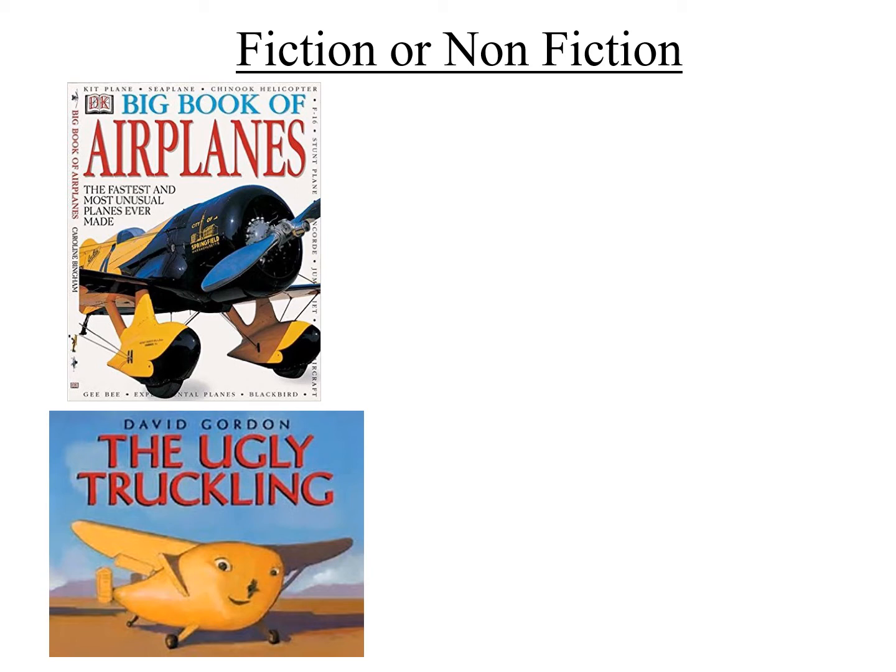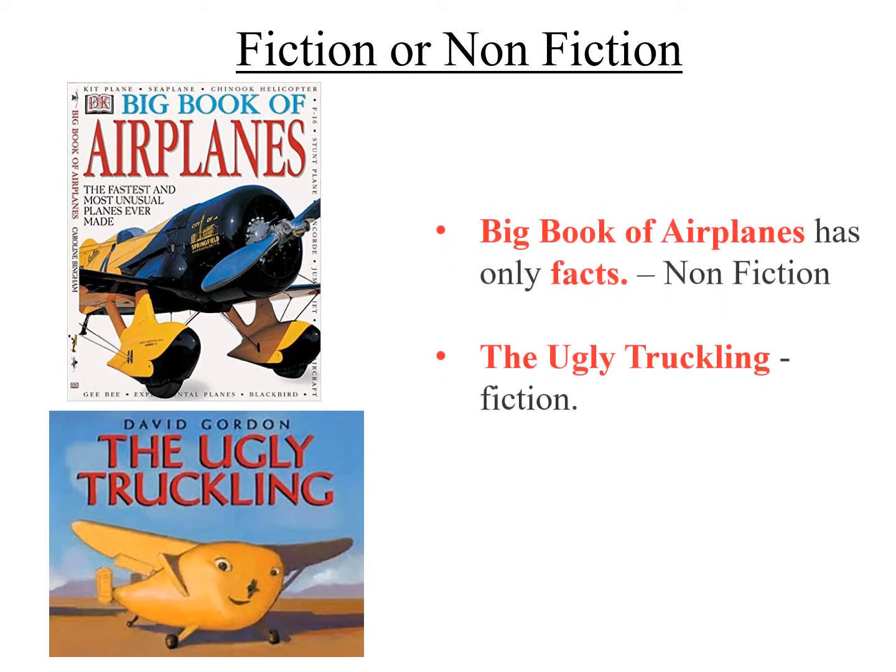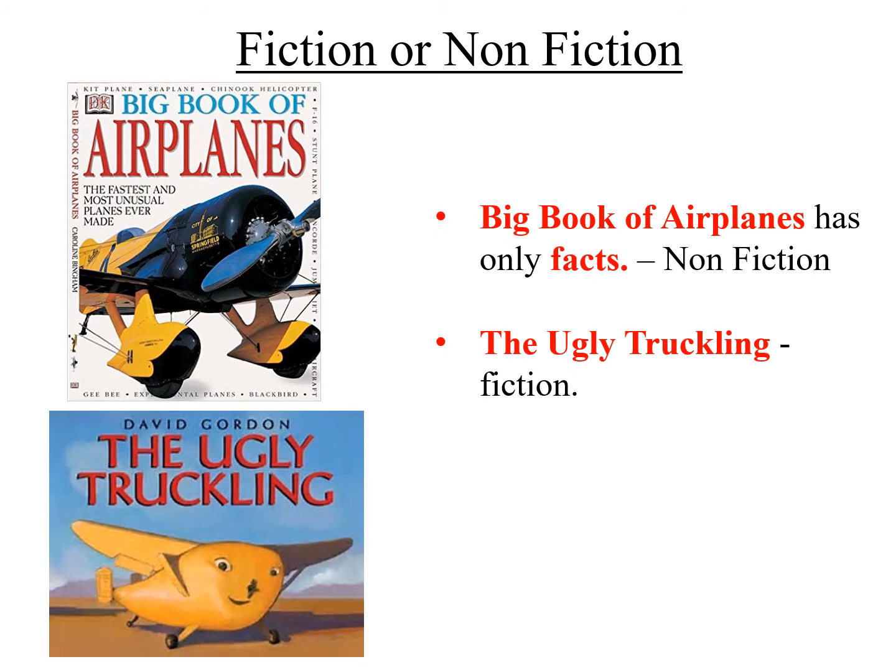That's right, The Ugly Truckling is a fiction. And why is it a fiction? Look at the cover page. The airplane has eyes and nose and mouth. Now which airplane has all of that? So clearly it's not real. And the Big Book of Airplanes is a non-fiction. Let's move on.